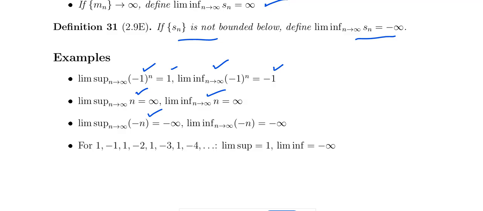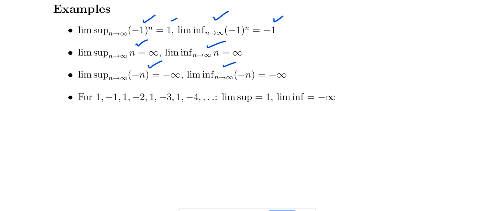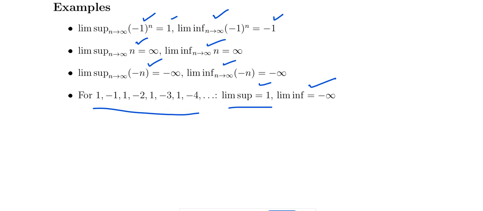The same way for limit superior and limit inferior. Okay, so this is one oscillating sequence. For this, if you look at the limit superior, that is 1, and the limit inferior is minus 1, minus 2, minus 3 and so on. So the limit infimum is minus infinity.